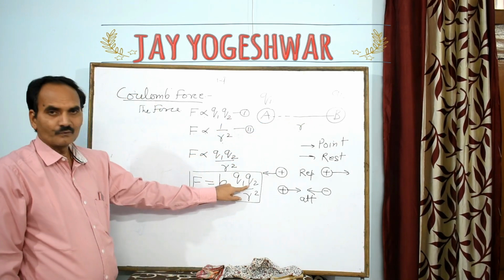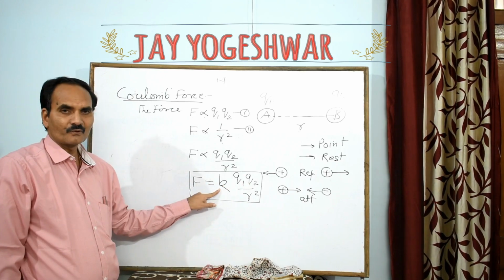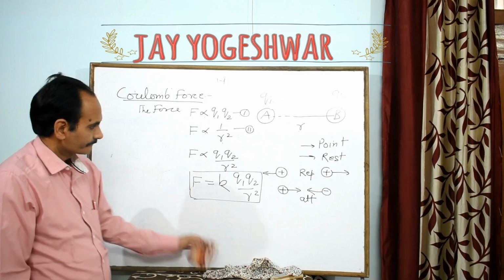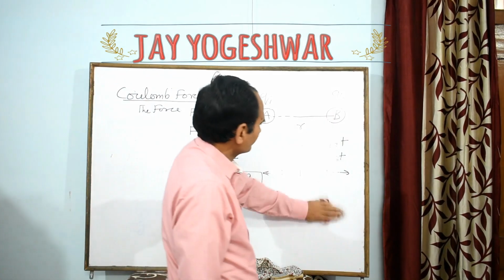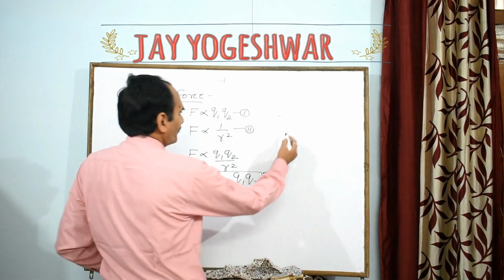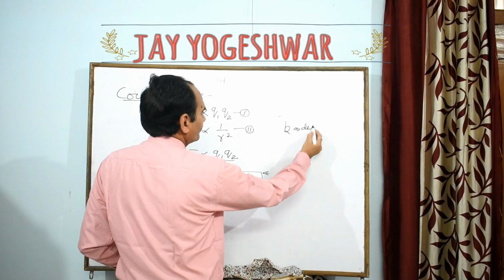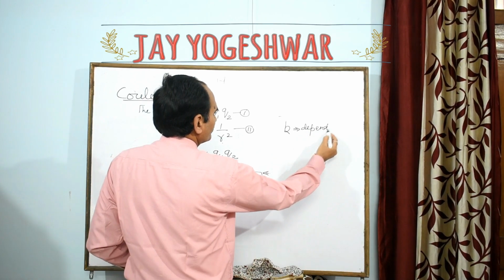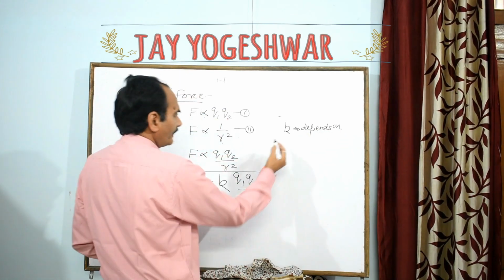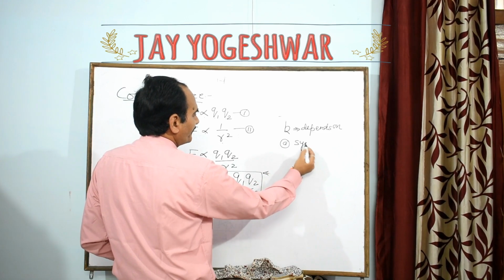Here Q1, Q2 are the charges, r is the distance, and K is the proportionality constant. This proportionality constant K depends on number 1, system of measurement.